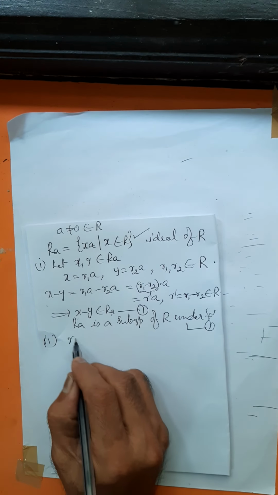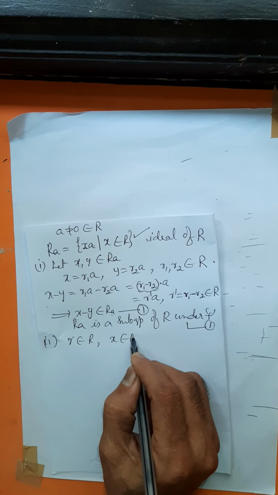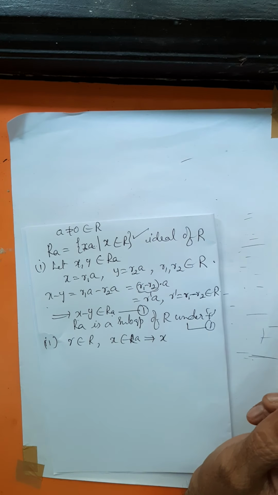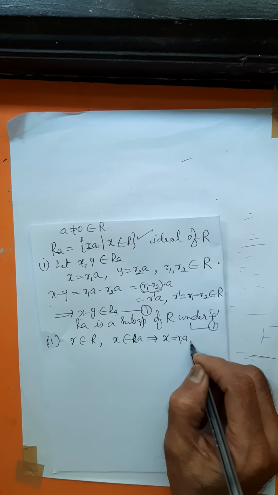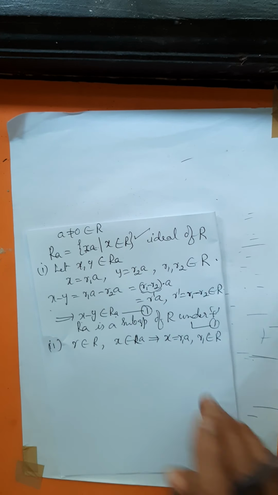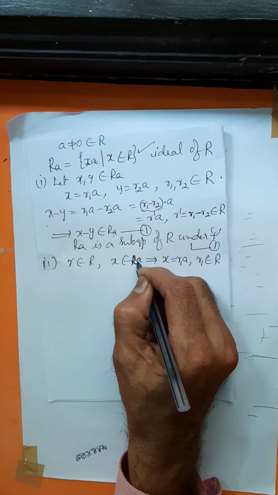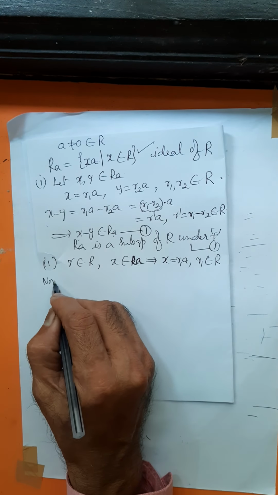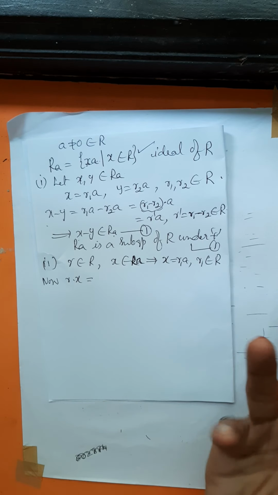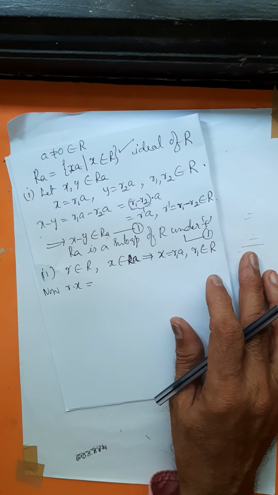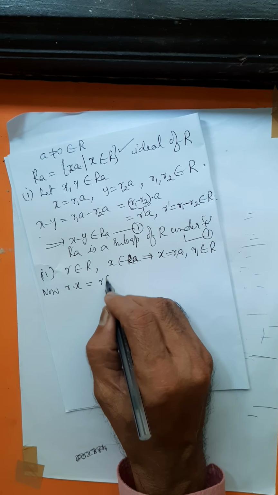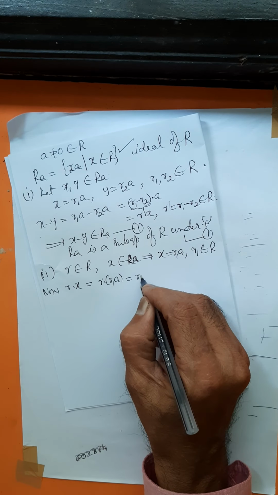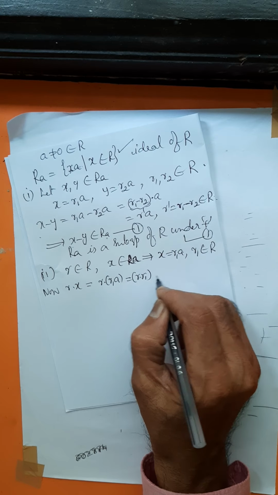You take r belongs to R and x belongs to RA. If x belongs to RA, what form should x be? Something into A form. It is R1A, where R1 belongs to R. If x belongs to RA, it should be a multiple of A. Now, what is r into x? You need r on the left and r on the right. Take r into x. x is R1A. Use your associative law. Associative law is a defining axiom of a ring.